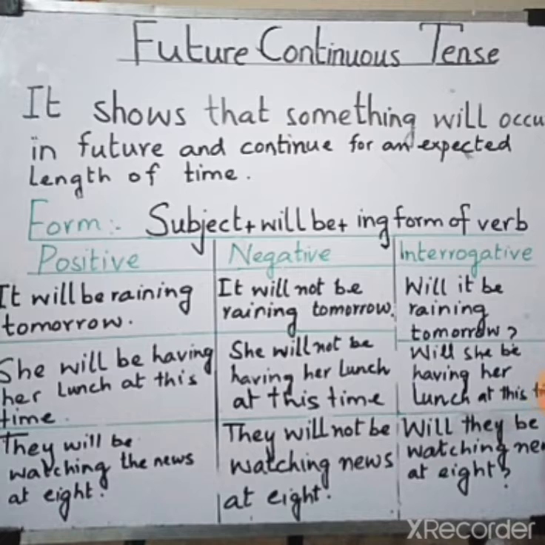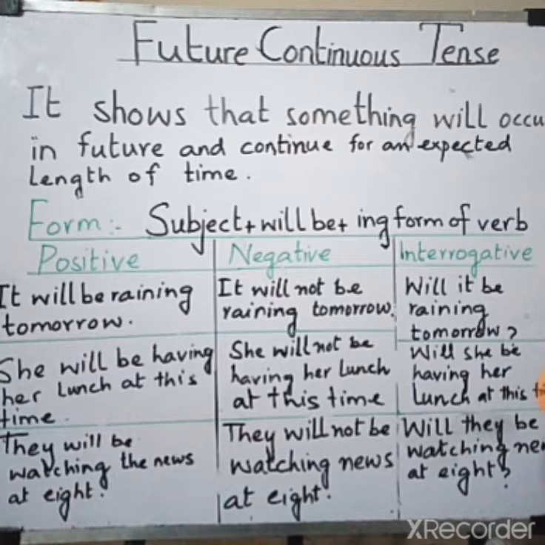As the name shows you, any action that occurs in future and is continuous for an expected length of time, we use future continuous tense. It is somewhat different from the simple future tense where the action also occurs in future but is not continuous for an expected length of time. It will be completed in future.